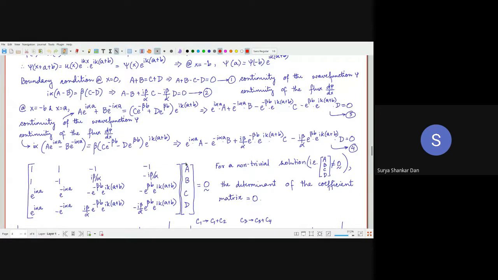So in our previous lecture, we had seen that if we are having a periodicity, let's talk about the periodicity of the lattice now.